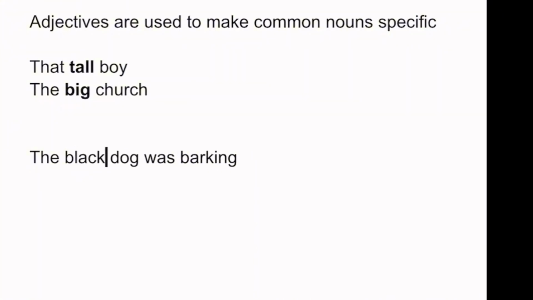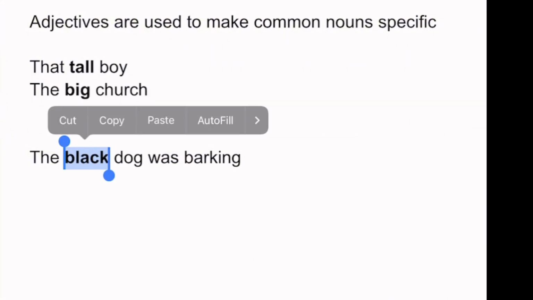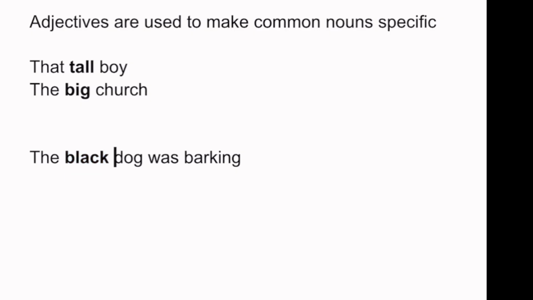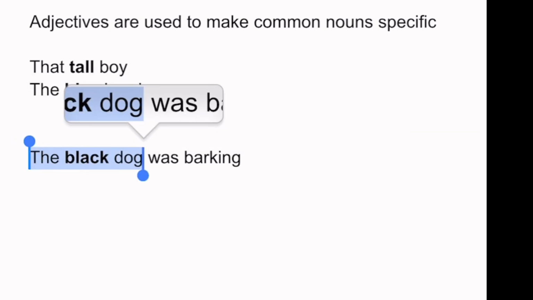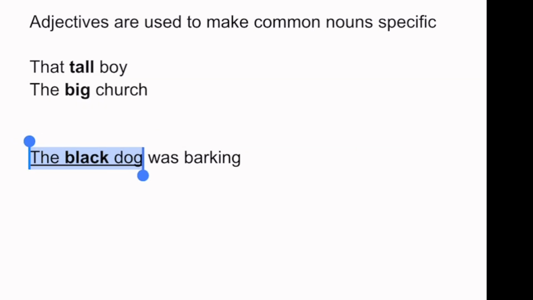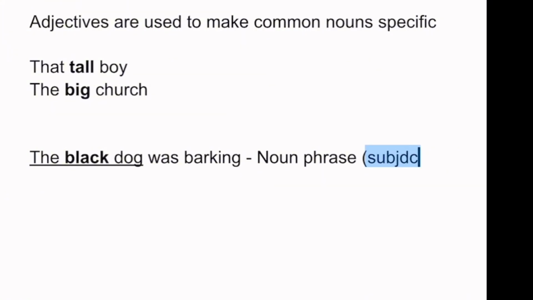So black, you can see it's an attributive adjective. It comes before the noun it modifies. And if all of these are underlined, we call this a what? A noun phrase. A noun phrase that is performing as the subject of the verb was.